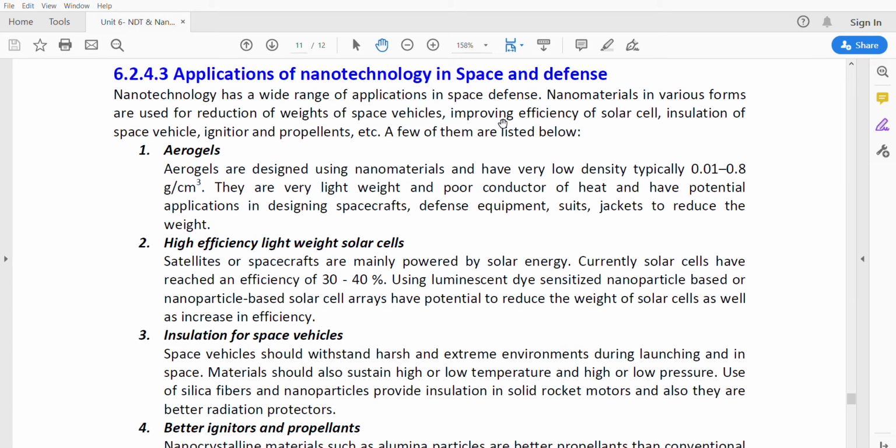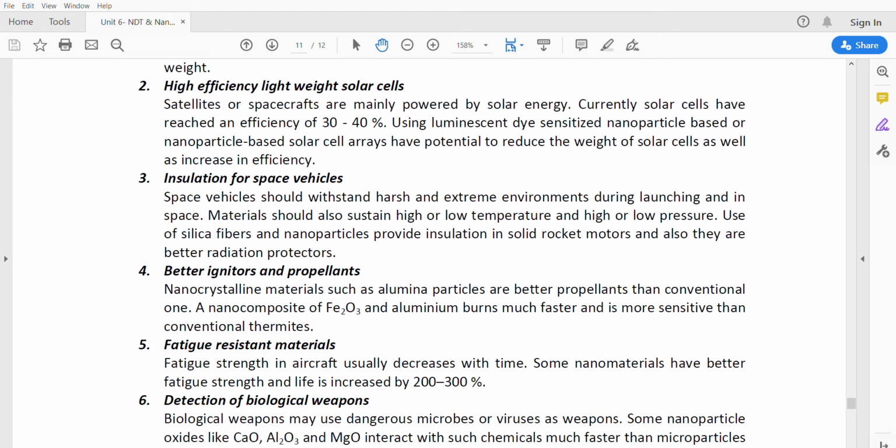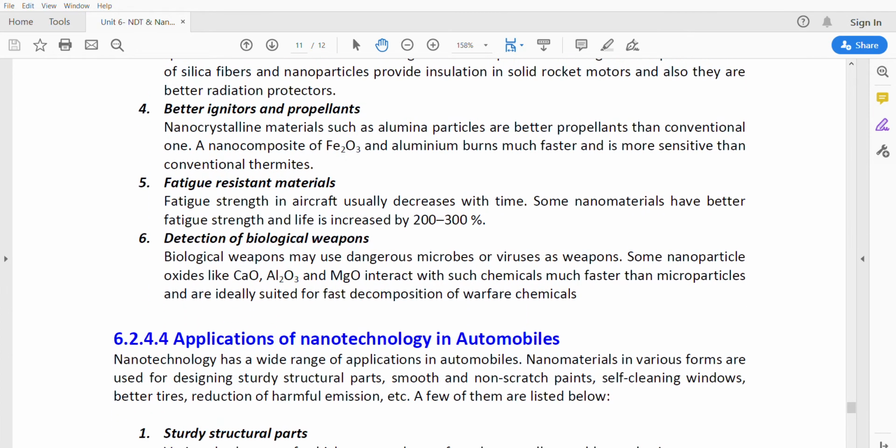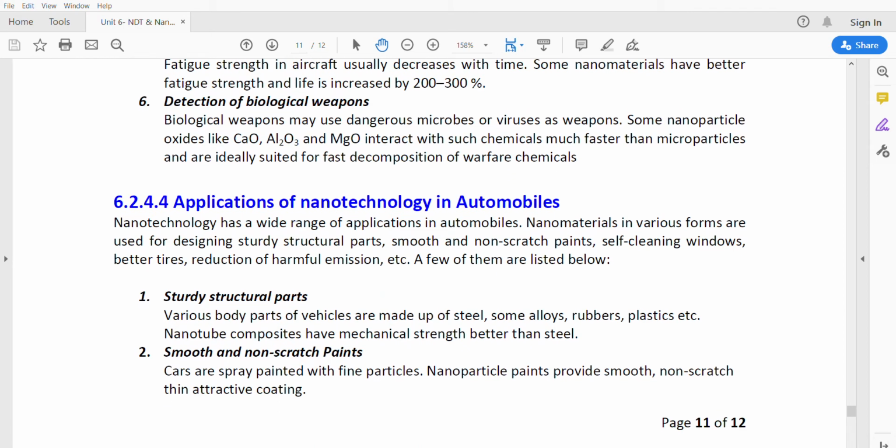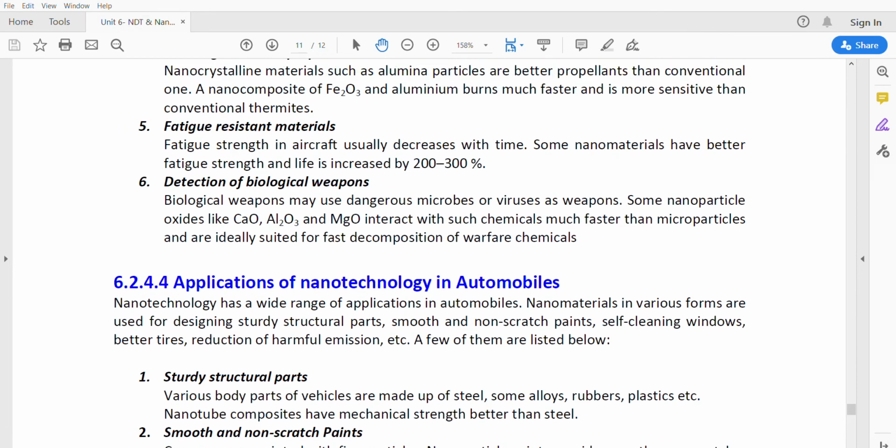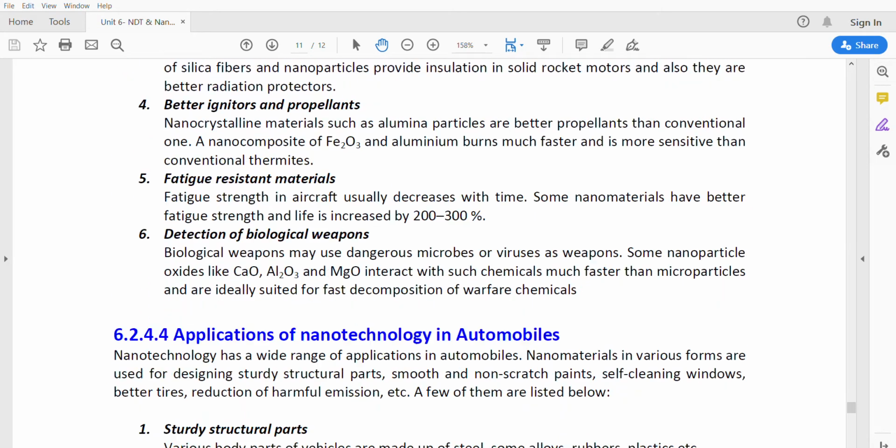Nanotechnology also has applications in space and defense. Those are aerosols. And next, high efficiency lightweight solar cells, insulation for space vehicles, better igniters and propellants, fatigue resistant materials, and detection of biological weapons. These are all the applications of nanotechnology in space and defense.